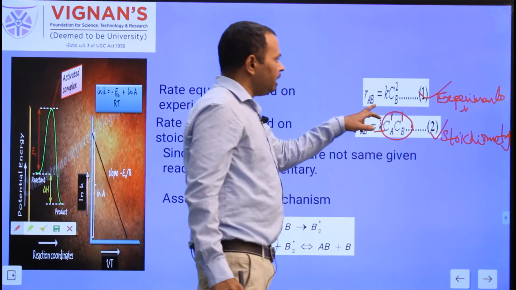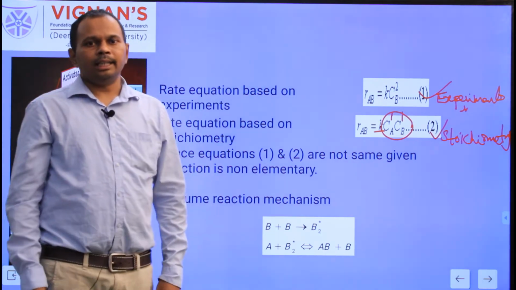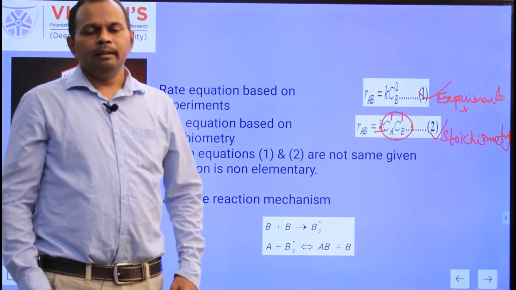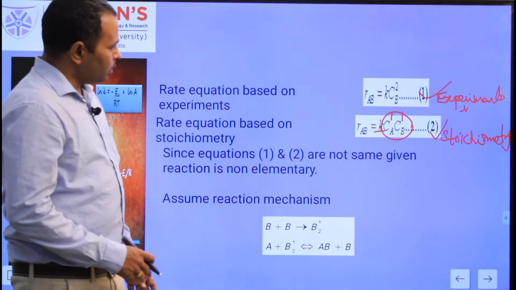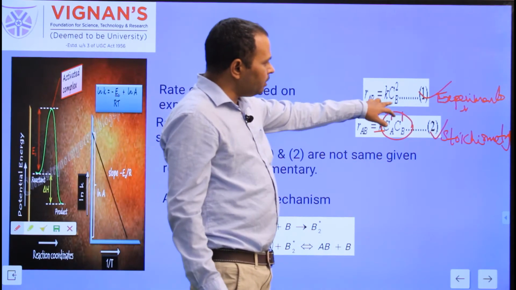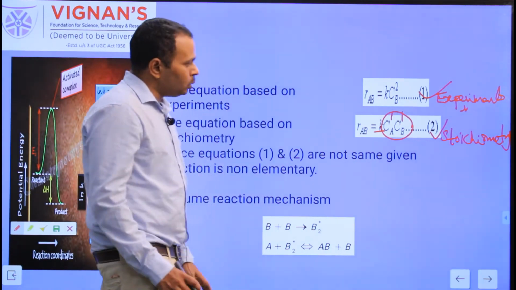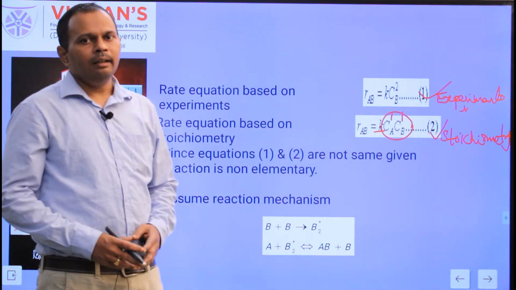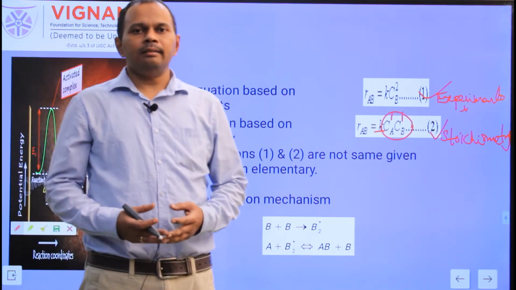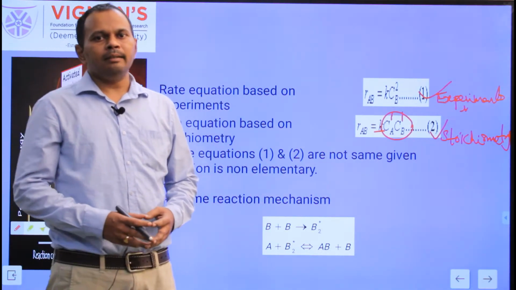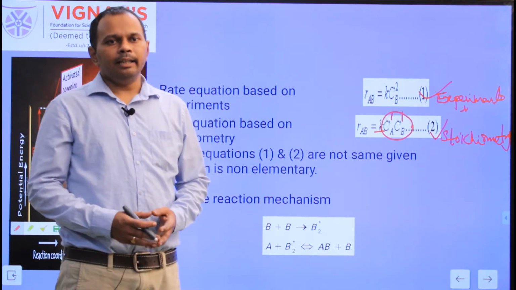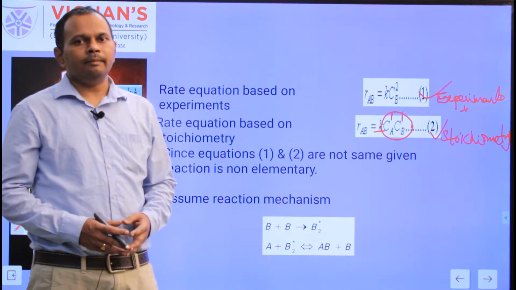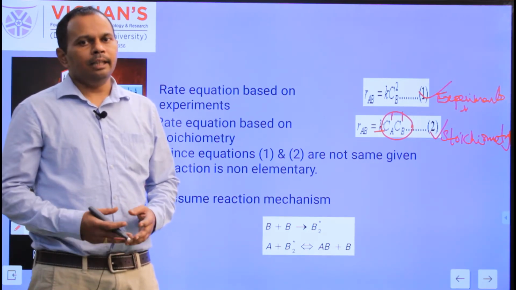So the first one, R_AB equals k C_B squared, is the rate based on the experiment given in the problem, and the second one, the rate of formation of AB based on the stoichiometry, is k times C_A times C_B. When you observe these two equations, on the right-hand side, these two are not the same. That means the rate based on the experiments and the rate based on the stoichiometry are not the same. Whenever the rate equation based on the stoichiometry does not match the rate equation based on the experiments, obviously that reaction is non-elementary. So in a non-elementary reaction, we always have the formation of intermediates between the initial reactants and the final products.